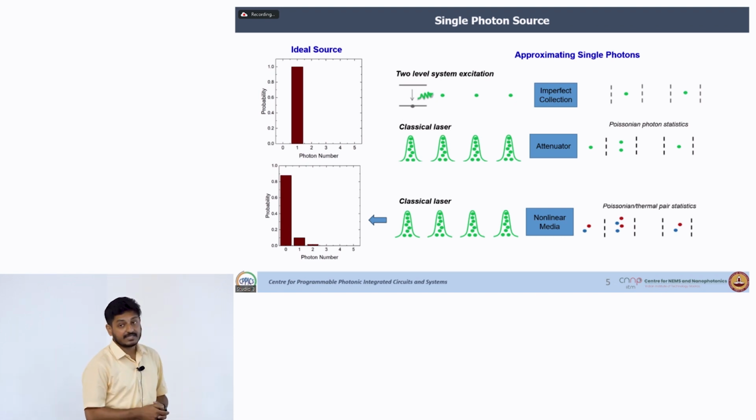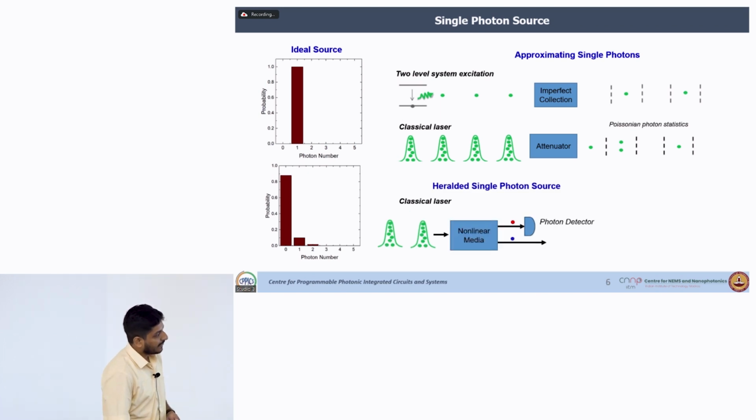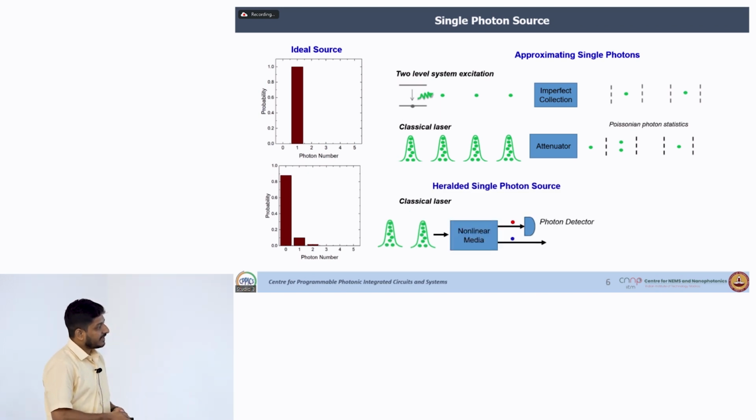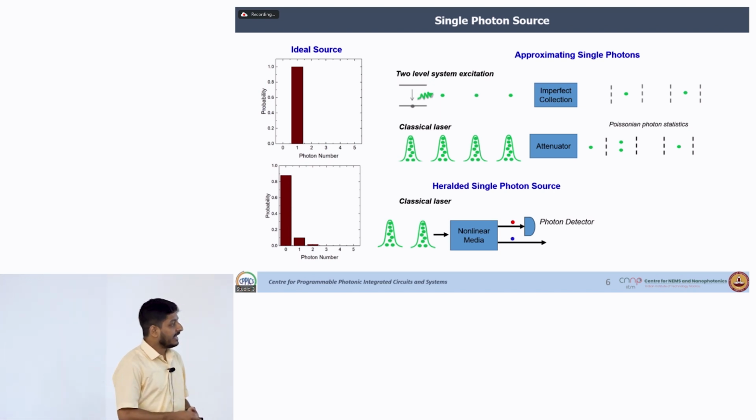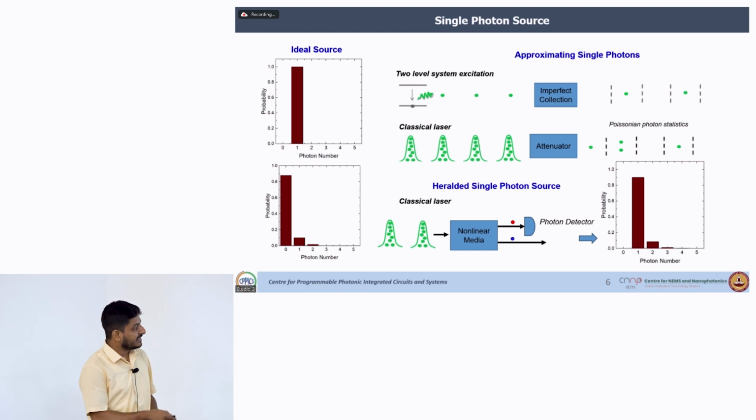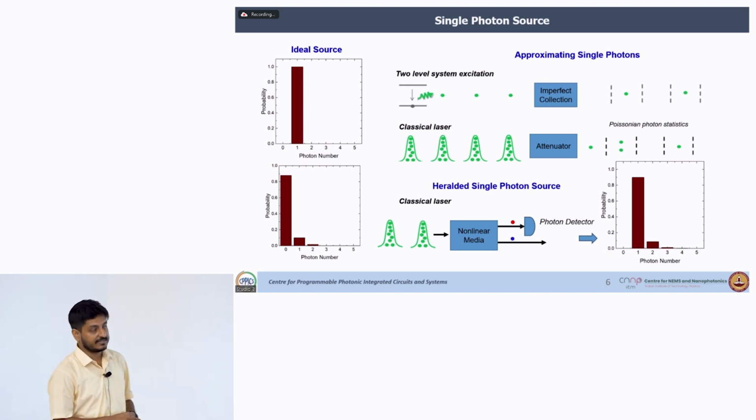But the advantage here is that because we are getting 2 photons that are separate in frequency, we can herald them. What I mean by that? We can separate this through frequency selective filters, we can detect one photon, and that time we only take the distribution, because these 2 photons are generated together. And if we do this conditional probability on this when it is detected, it looks more like this ideal photon source. So, this is our photon source for the practical realization.